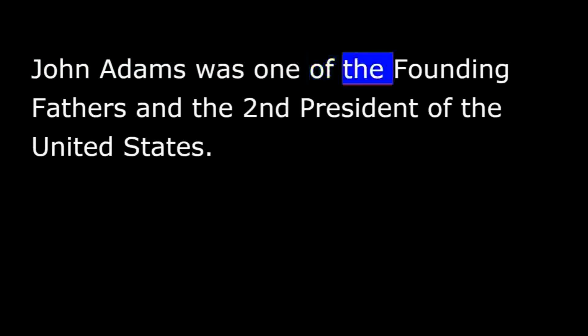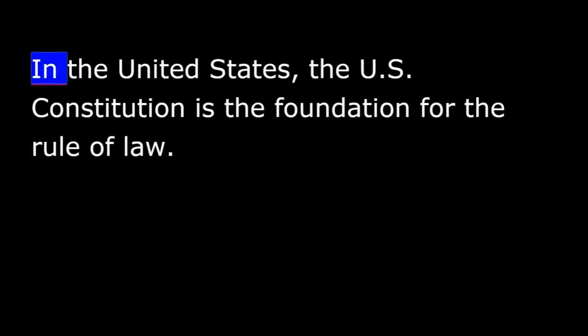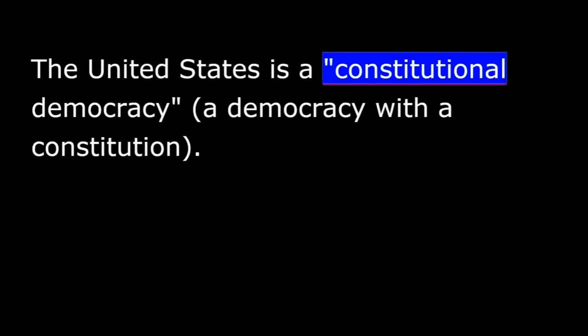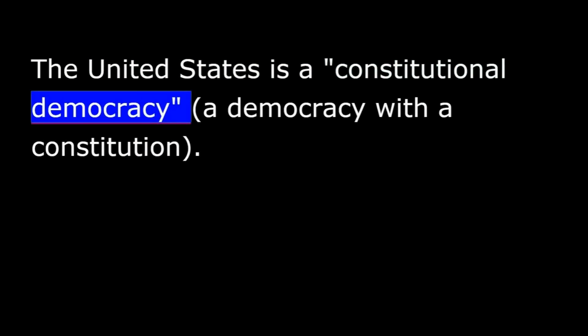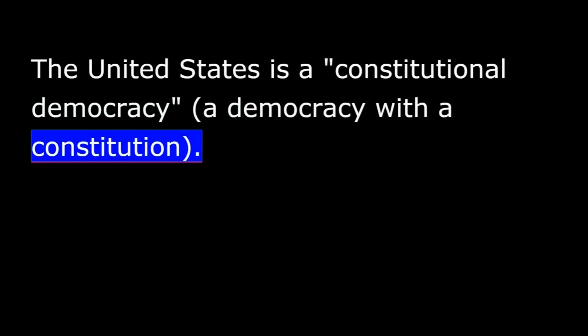John Adams was one of the founding fathers and the second president of the United States. He wrote that our country is a government of laws and not of men. No person or group is above the law. The rule of law means that everyone, citizens and leaders, must obey the laws. In the United States, the U.S. Constitution is the foundation for the rule of law. The United States is a constitutional democracy, a democracy with a constitution.